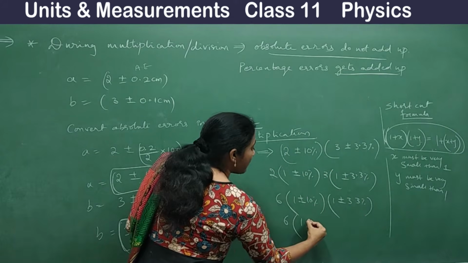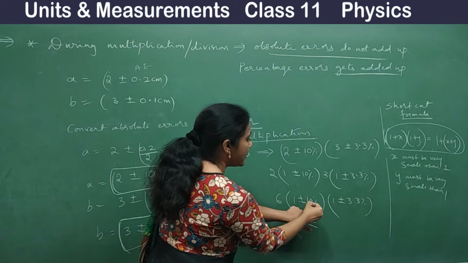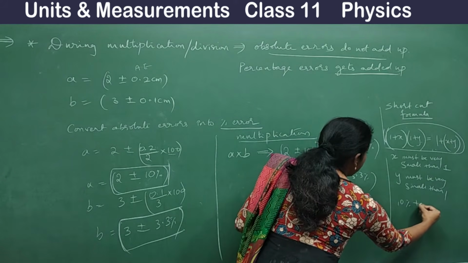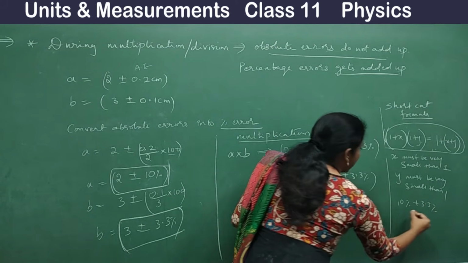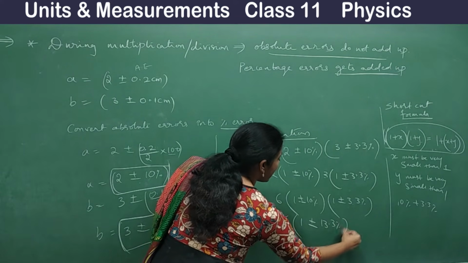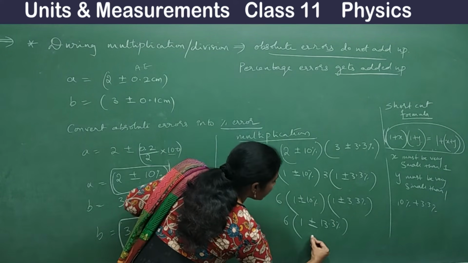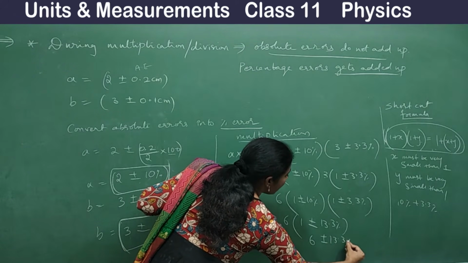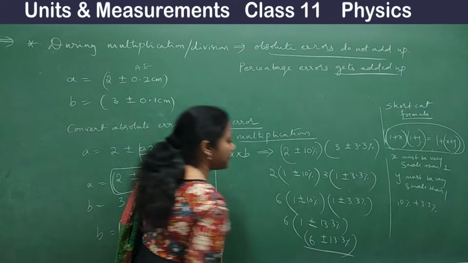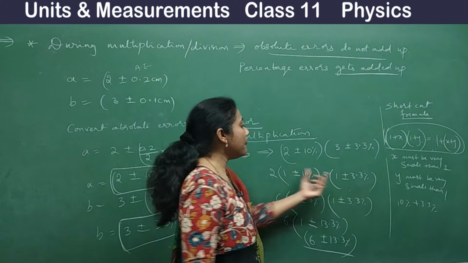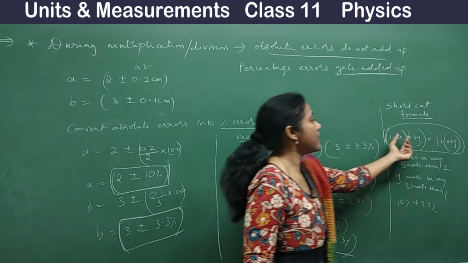I can just add it up: 10% plus 3.3%. How much? 13.3%. So what is your answer, guys? It is 6 plus or minus 13.3%. See how easily we have done multiplication of percentage errors using a trick.